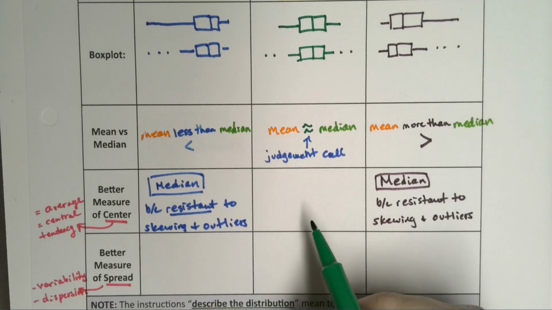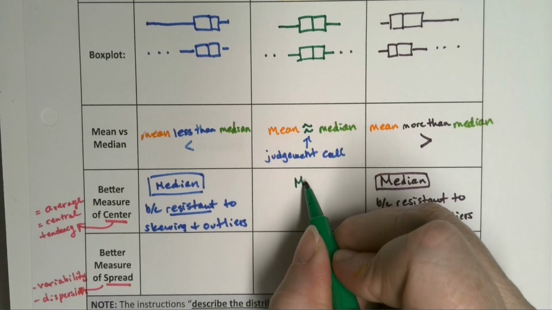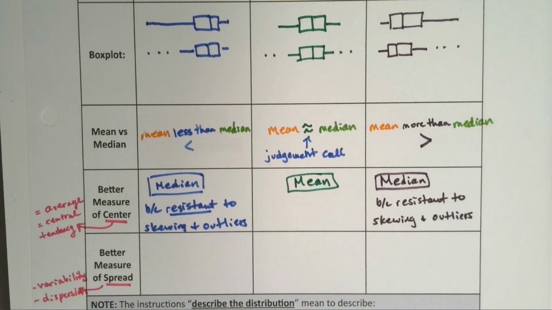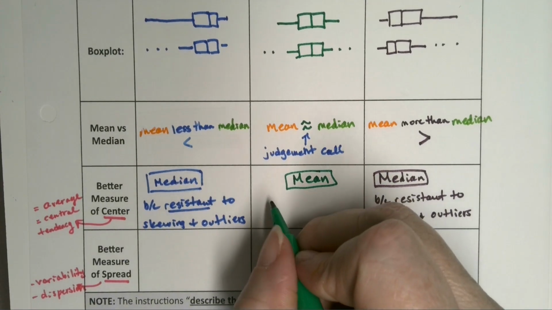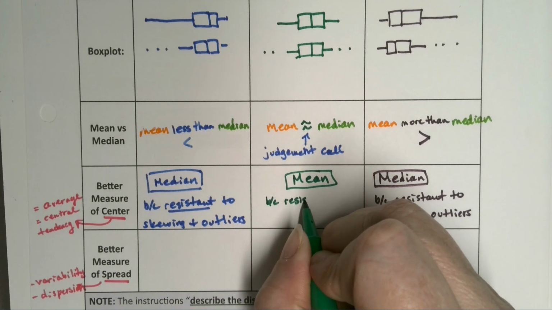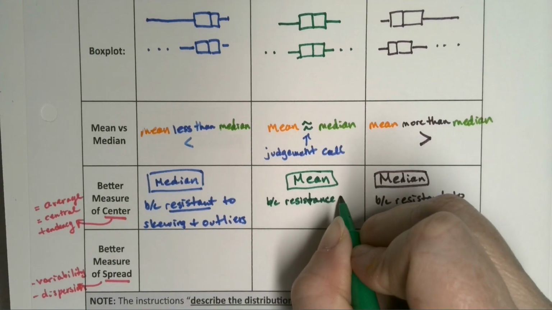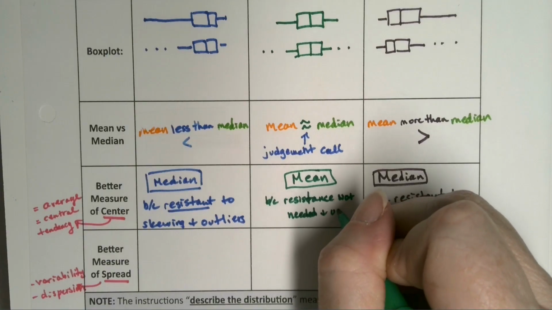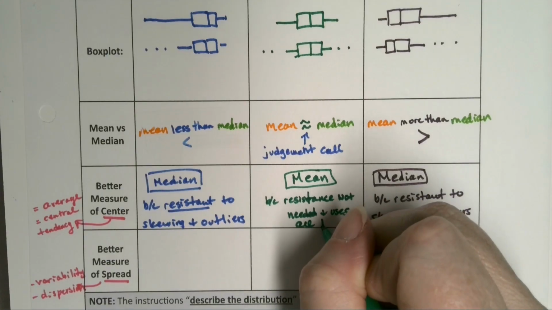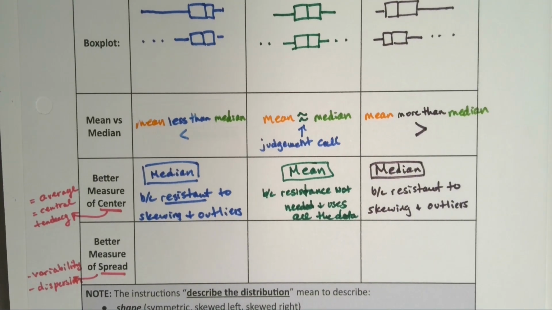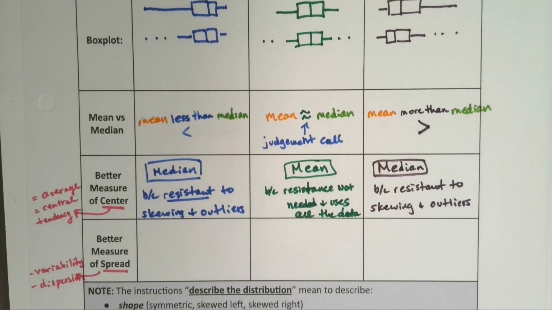Now, if the graph is symmetric, then you're better off with the mean. And that's because the mean uses all the data points, and resistance is not needed because it's symmetric. All the data points go into making the mean, right? You use every single one of them, whereas the median's a little bit more of a cutoff. It doesn't quite use the points. It kind of uses how many are below it and above it.